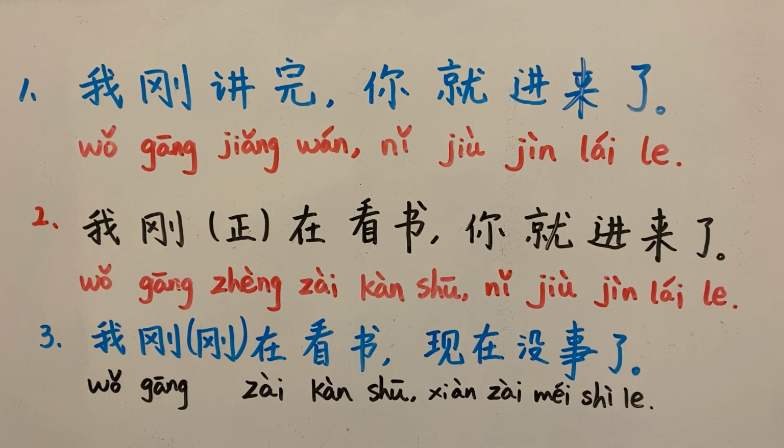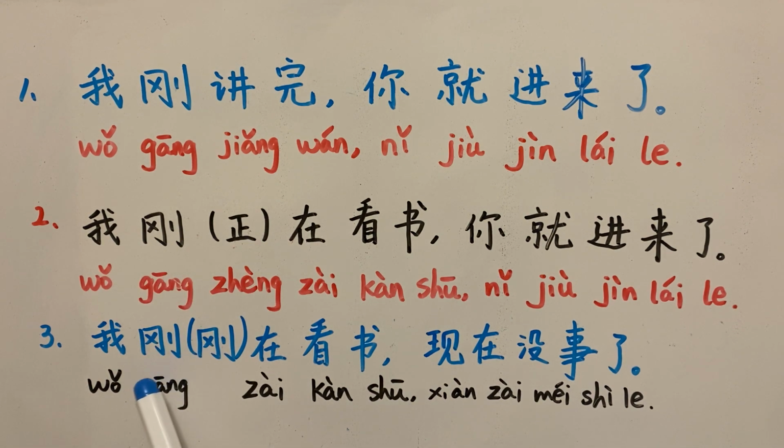middle of reading a book. This action is not finished. But the third sentence, it looks like that in the third sentence, because we have this latter part, 现在没事了, now I'm free, the meaning of the first part of the sentence was cancelled, unlike the second one.